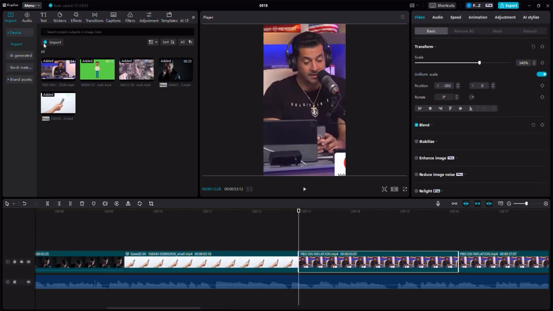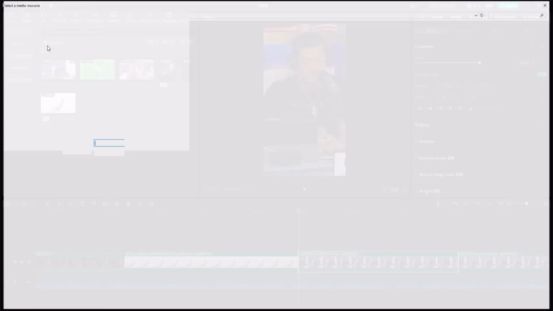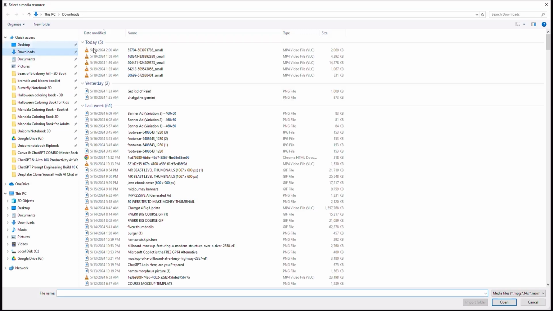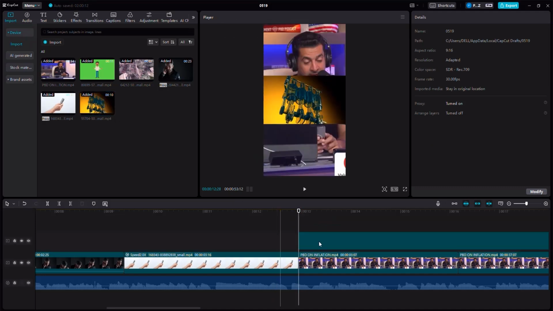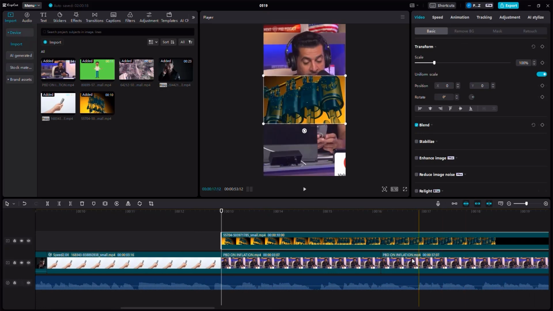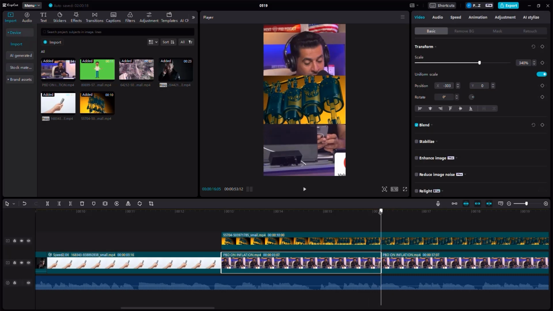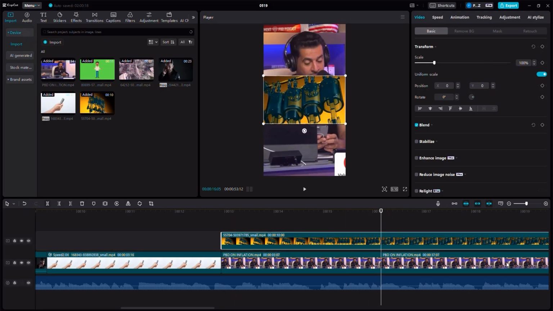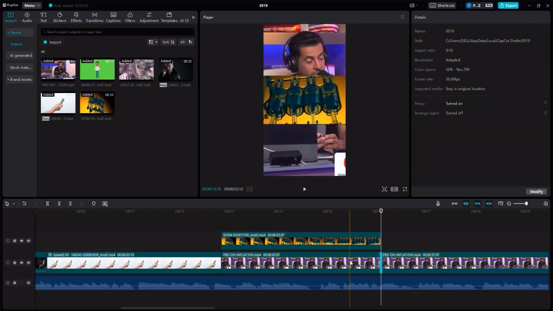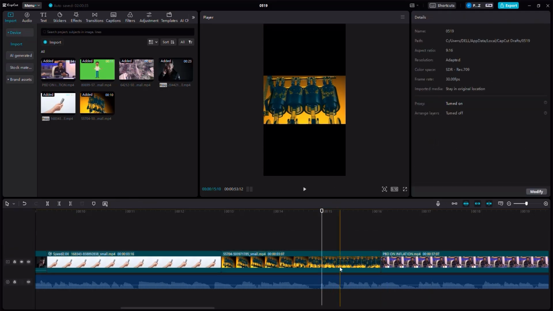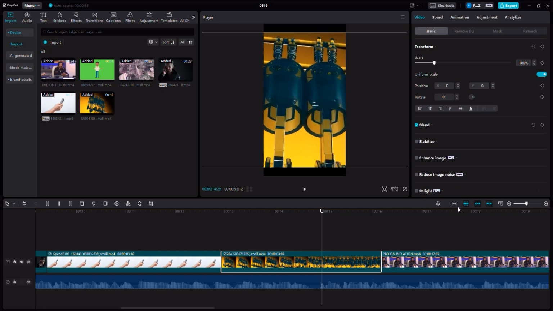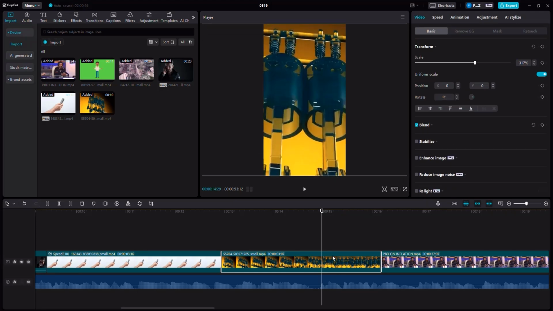Head right back in here, and then I'm going to click on the import button, like so. I'm going to head right back into the downloads, double click so that we can paste this in. And then basically I'm going to drag this right over here. I don't need to make it faster than it is. I just have to crop a part. So I'm going to move my cursor right about here, and then I'm going to click on the video that I've added, make sure that I crop, remove the excess, remove this part, and then drag this over here. There you go. Now, let us go ahead and click, increase the size of this particular video, make sure to fill everything, and then listen.